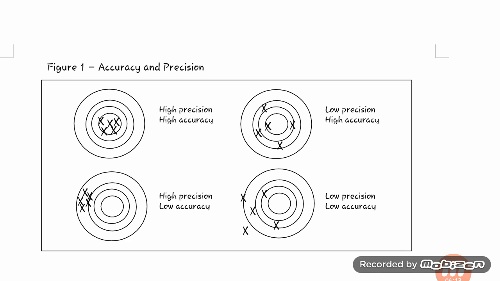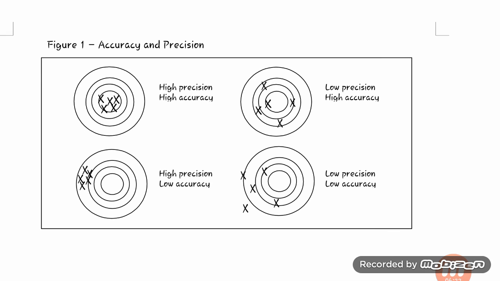The second is low precision and high accuracy. Then the third is low accuracy: it is away from the true value.